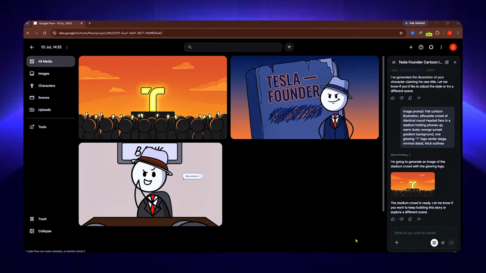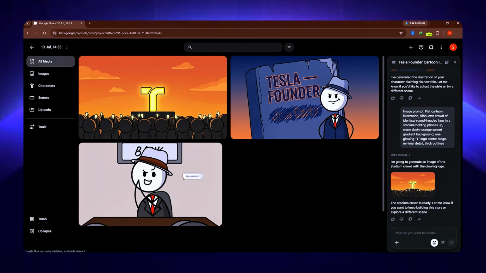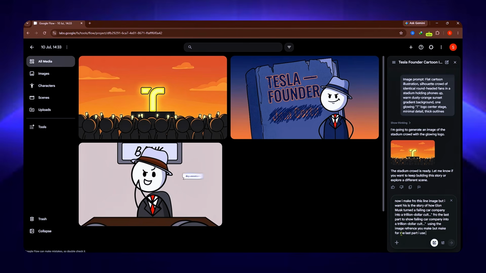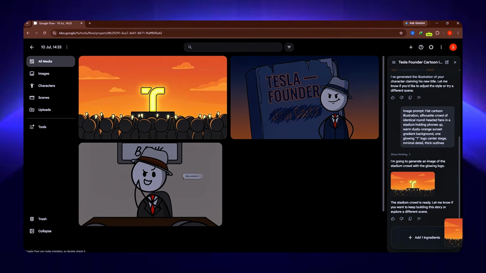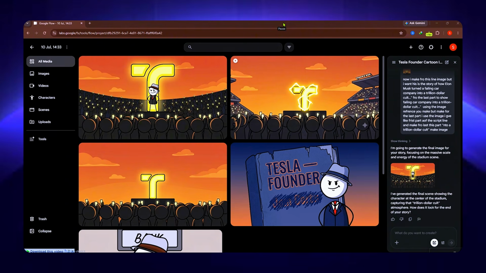Now here's something worth knowing. Sometimes Claude writes one image for a full line of script, but that line actually needs more than one shot to tell the scene properly. When that happens, just copy that specific part of the script, paste it into Flow along with your reference image, and type exactly what you want that scene to show. That way, you can generate multiple images for a single line of script, which makes the editing process so much smoother later. Go ahead and generate the rest of your scenes the same way.